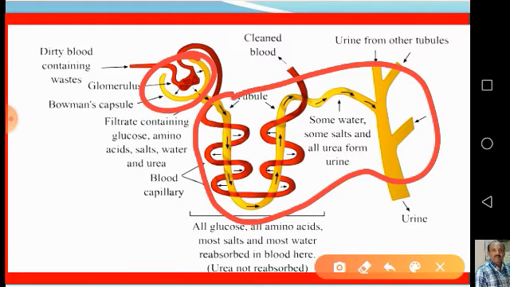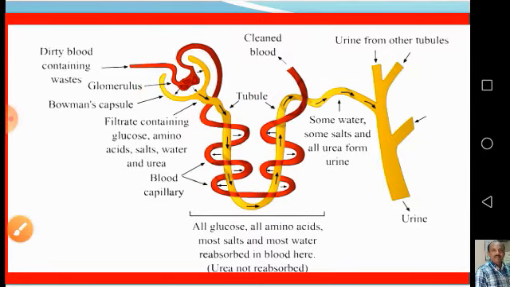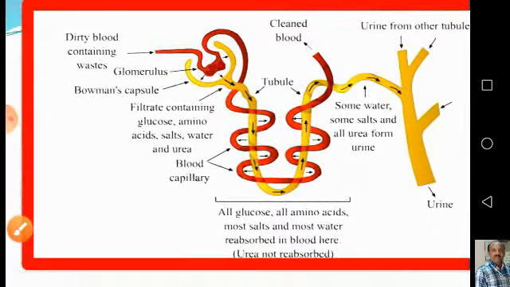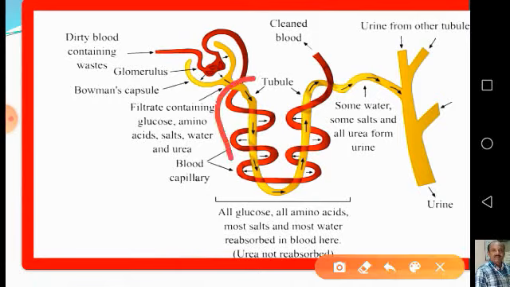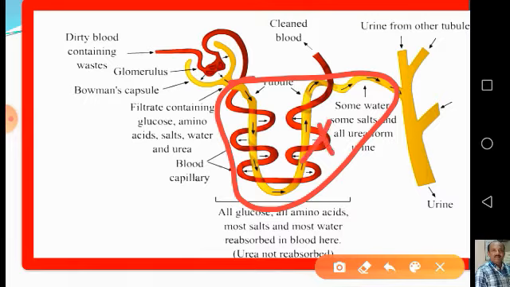Whatever yellow colored portion is present is part of the renal tubule, except this red colored portion, which means blood vessels. This renal tubule has 3 main portions.